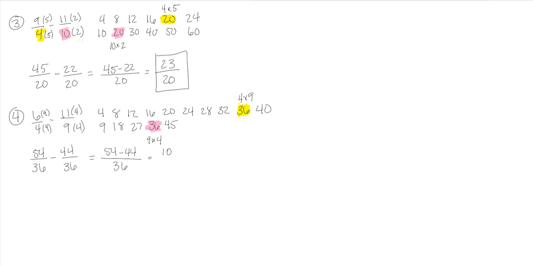This gives me 10 over 36. At this point, you can see that they're both even, so we need to reduce to get our reduced form fraction. So 2 will go into both, divide both the top and the bottom by 2. 10 divided by 2 is 5, and 36 divided by 2 is 18. And now we have our final answer.